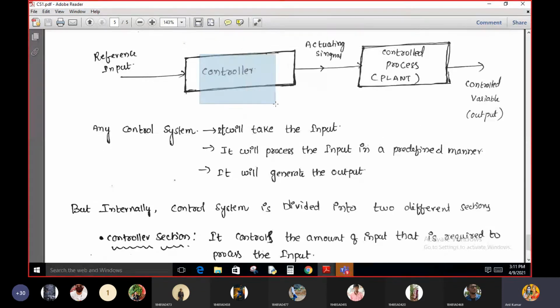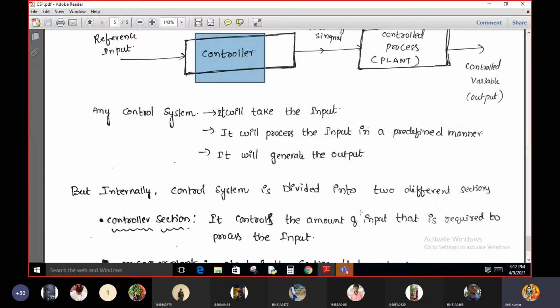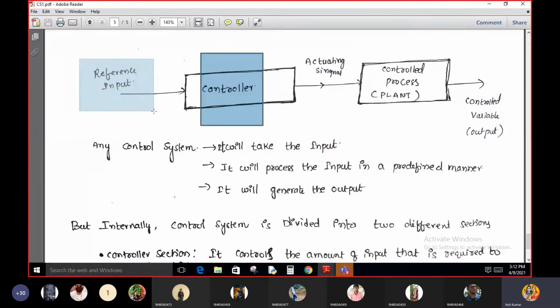So what is the function of the controller and what is the function of the plant? What is the action of the controller? The name itself indicates it controls the signal. It controls the amount of the input signal. What is the input signal given to the controller? The reference input is given as input to the controller. This controller will control this input signal and provide an activating signal.